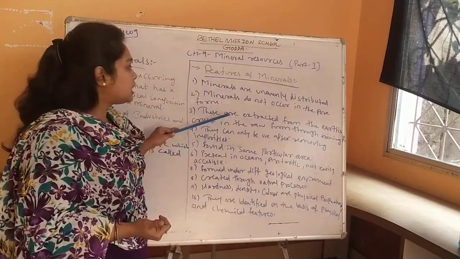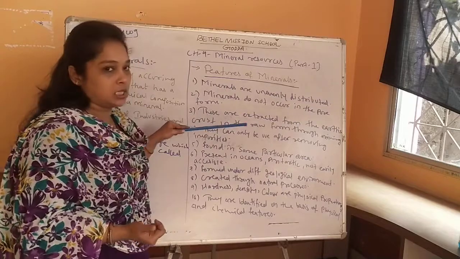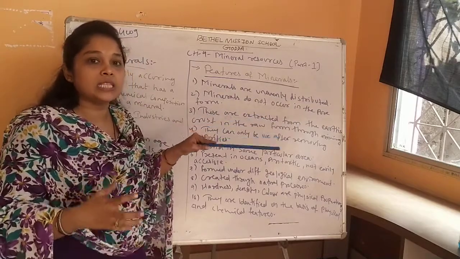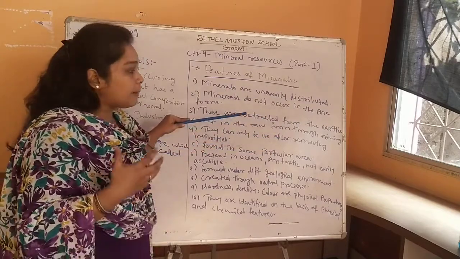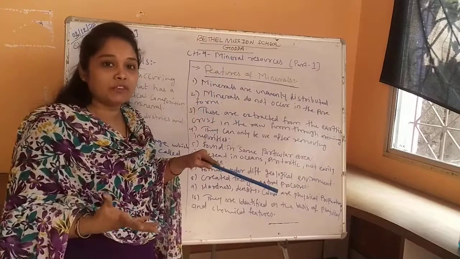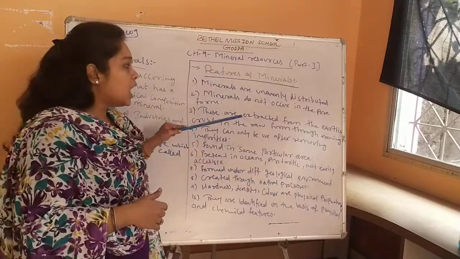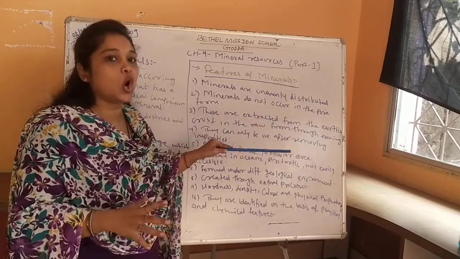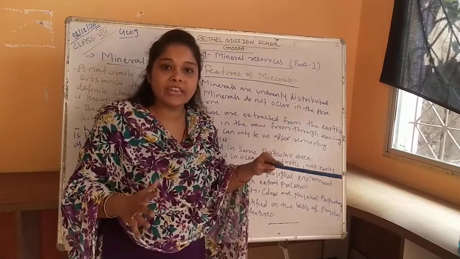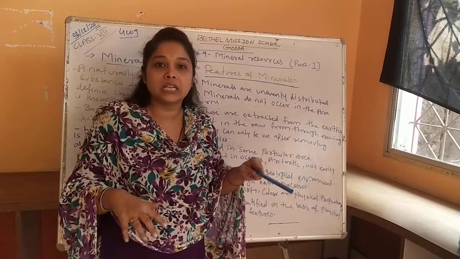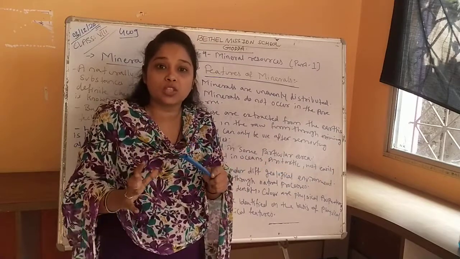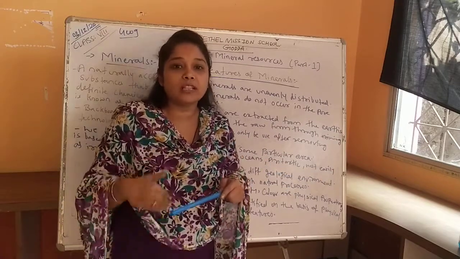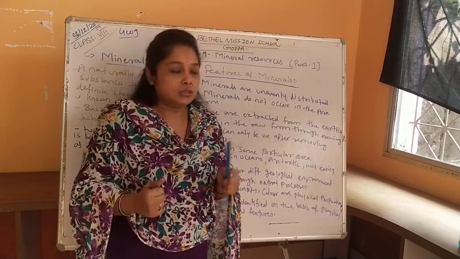Now next one is these are extracted from the earth's crust. These minerals can be found in the Earth's crust, and by a definite process we extract those minerals from the Earth's crust, and that particular process is called mining. Through mining we extract minerals from the Earth's crust. It is a definite process by using which we can extract the minerals from the earth.